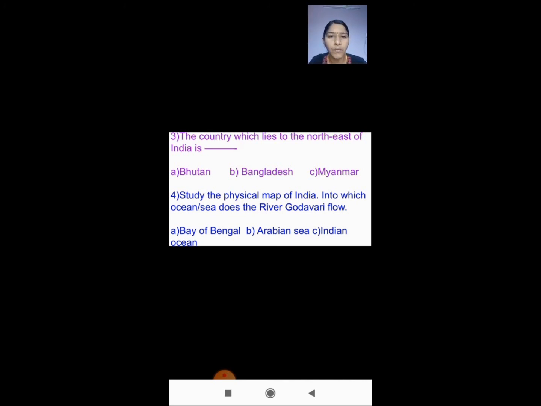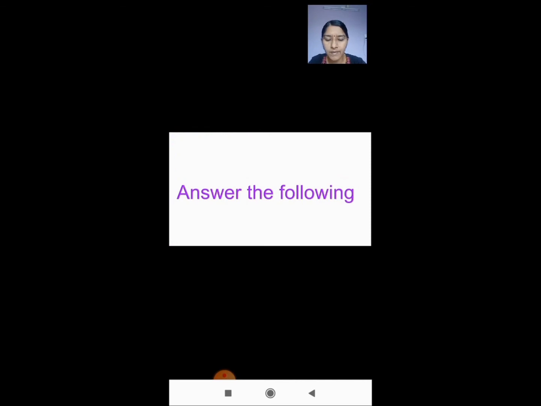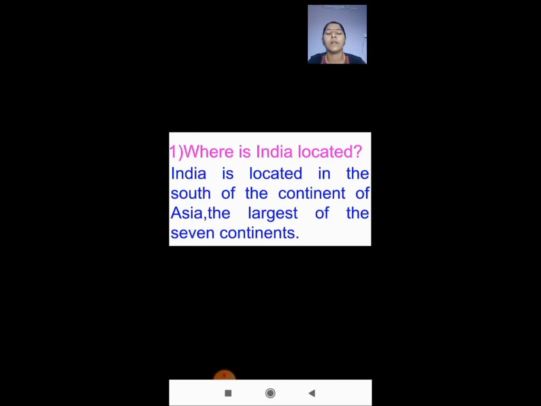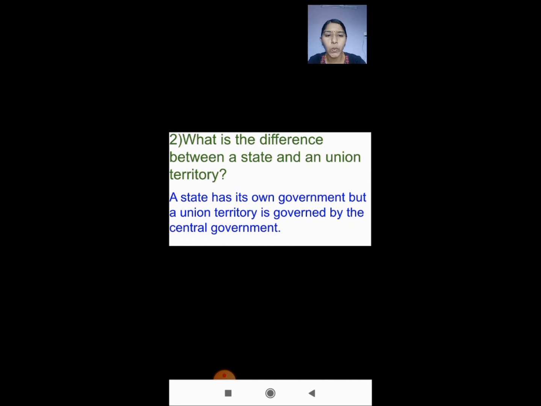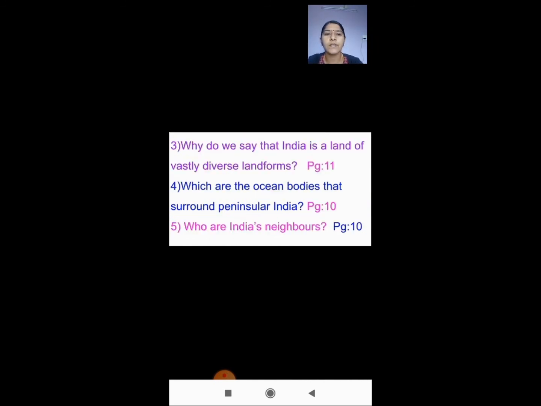So these are the one-word answers which we discussed, the book back questions and answers. Now again we have these two questions: where is India located? And what is the difference between a state and a union territory? And then we have three questions for which you will find out the answers and write in the notebook. I want you to write the fill in the blanks, multiple choice questions and also the question answers in your notebook. We will be discussing the first lesson, book back exercise and question answers in the next session.